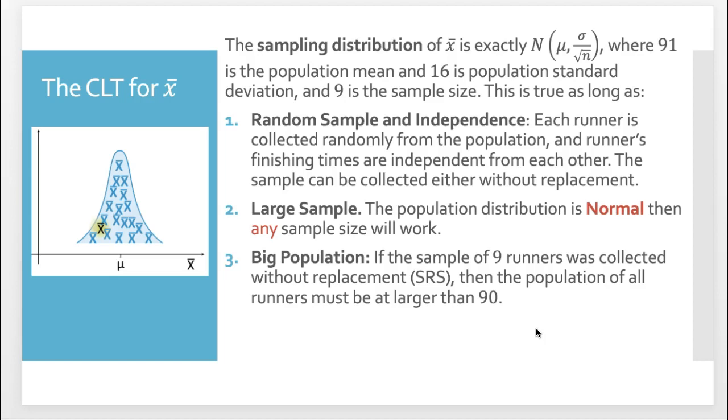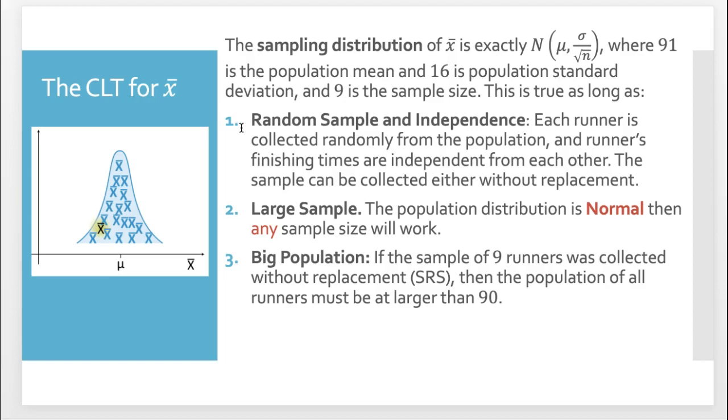Just as a reminder, we used a result there about the average, and of course we have to justify it. Here we're saying the sampling distribution of X bar is exactly, not approximately, normal with this mean and this standard error. The population mean was 91, the population standard deviation was 16, and 9 was our sample size. Each runner is collected randomly from the population.